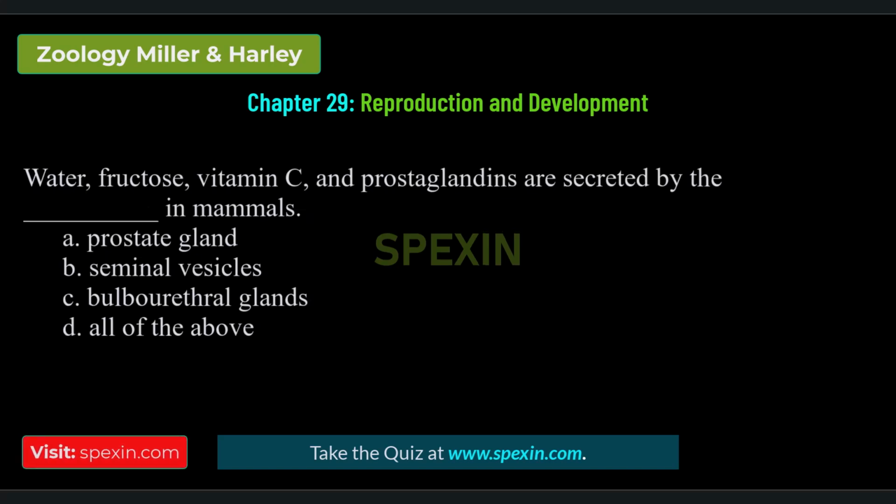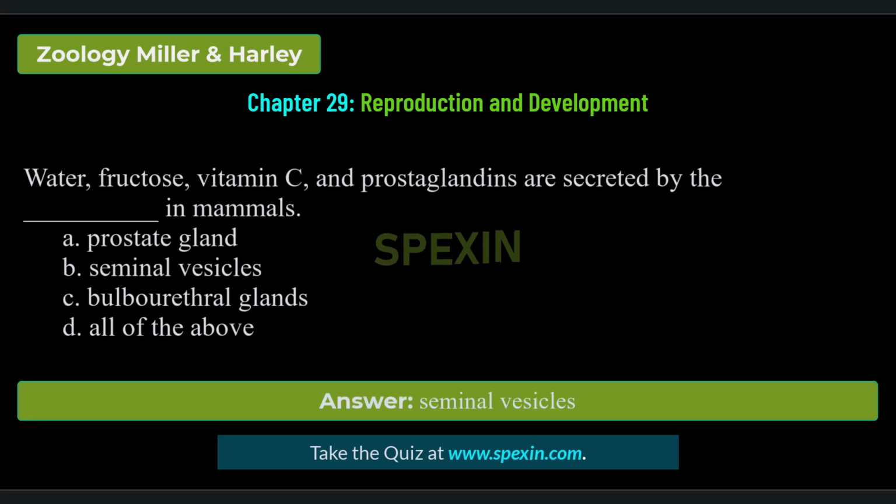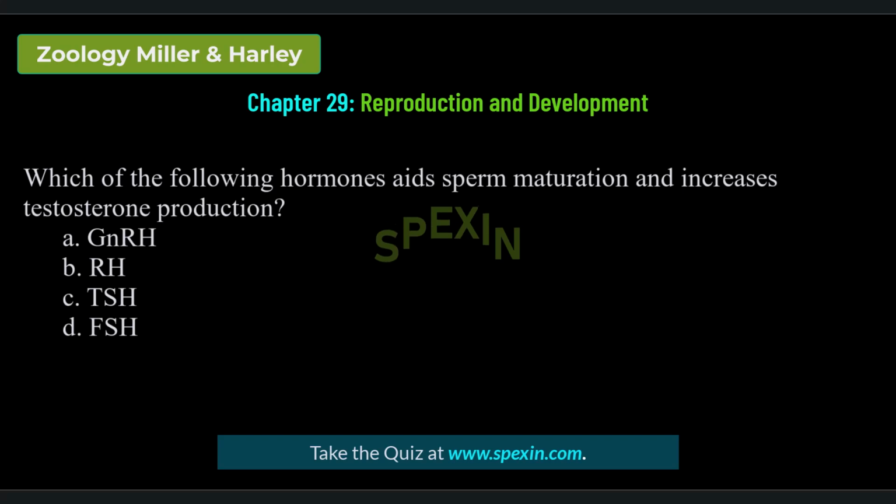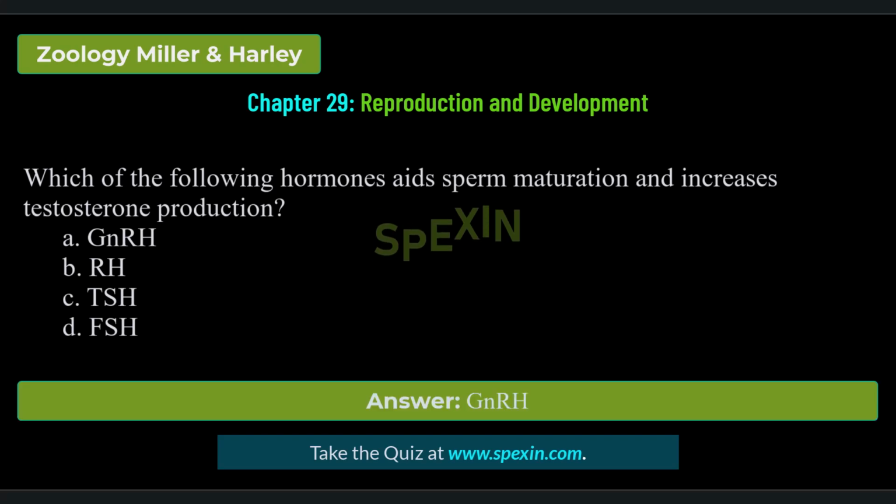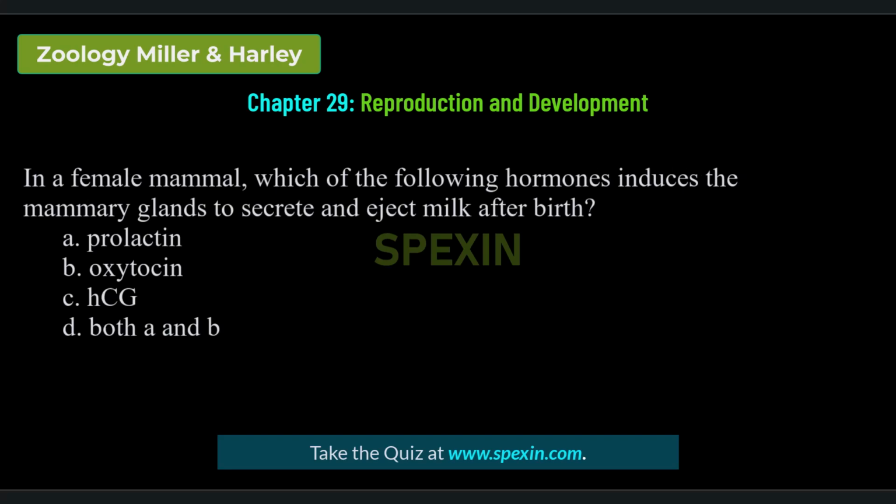Water, fructose, vitamin C, and prostaglandins are secreted by the dash in mammals. Prostate gland, seminal vesicles, bulbourethral glands. All of the above. Correct answer: seminal vesicles. Which of the following hormones aids sperm maturation and increases testosterone production? GnRH, RH, TSH. Correct answer: GnRH.